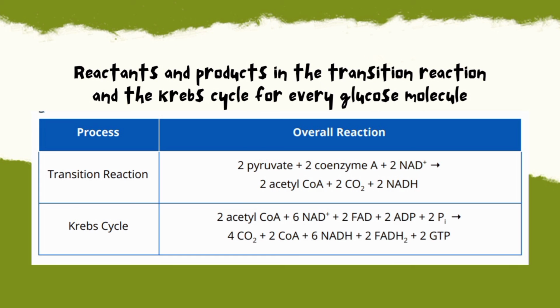So, sa Krebs cycle naman, ang overall reaction niya is 2 acetyl-CoA plus 6 NAD+ plus 2 FAD plus 2 ADP plus 2 Pi becomes 4 CO2 plus 2 CoA plus 6 NADH plus 2 FADH2 plus 2 GTP.